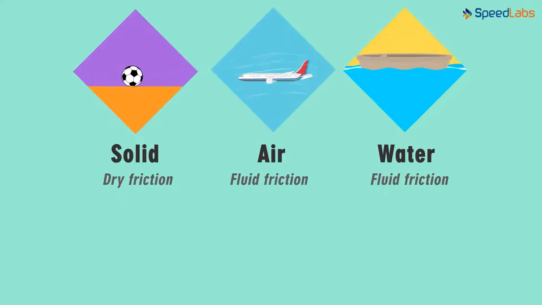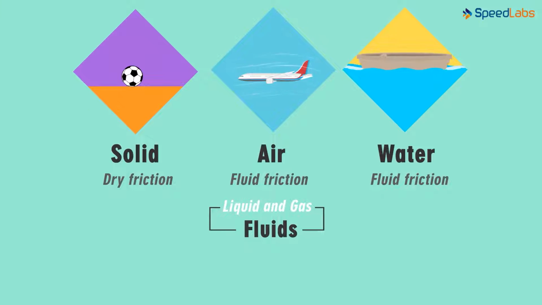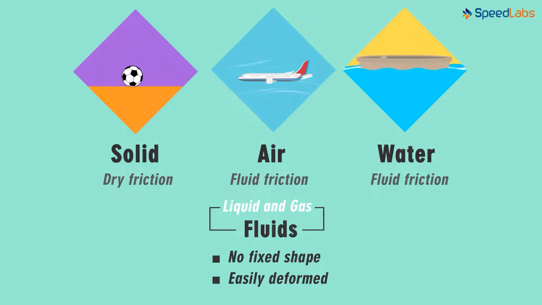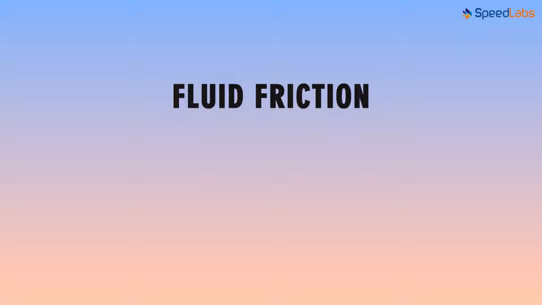The major states of matter are solid, liquid, and gas. And liquids and gases are generally referred to as fluids. Why are liquids and gases considered to be fluids? One common characteristic of fluids is that they have no fixed shape and can be easily deformed. Let's discuss a bit more about fluid friction in this lesson.